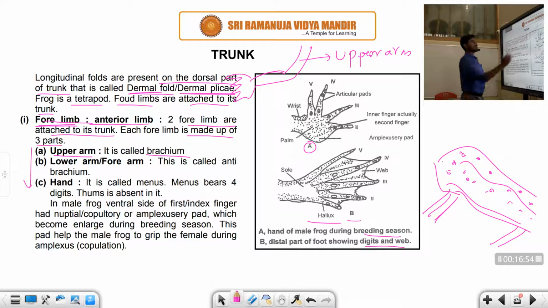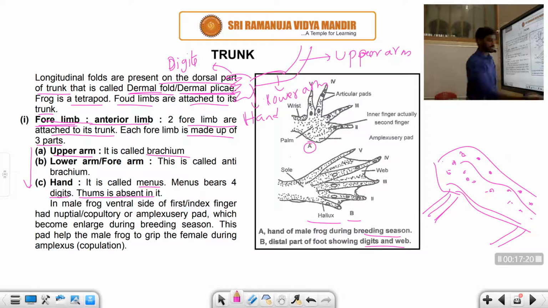This is the lower arm, and the other one is the hand, which is differentiated into digits. The hand is also called the manus. The manus has 4 digits; the thumb, or pollex, is absent.